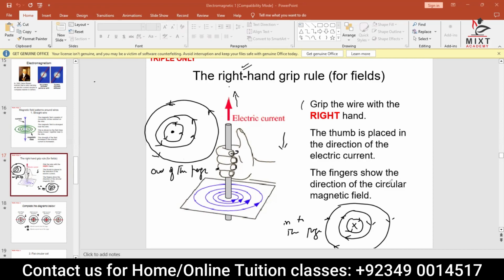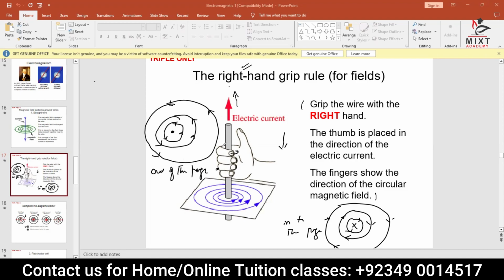I want you to write this from here to here and draw the diagram. Don't show the thumb, but show the direction. Okay, and show these circles on the paper as well. Please, quickly. Okay, students, have you written it? Yes, sir. Yes. Okay.